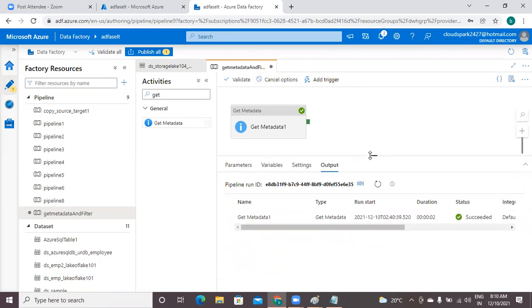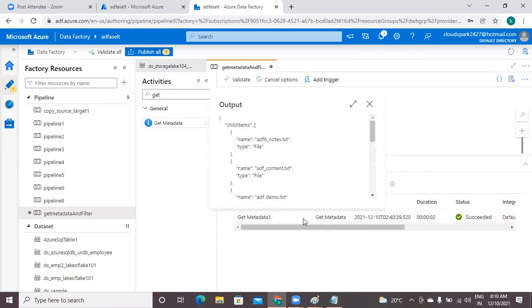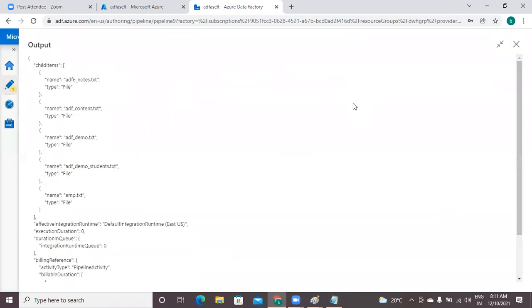Check the output here. The activity get metadata 1 is successfully completed. Check the status, please. Input is your folder. Output will be in JSON format. This output we already checked yesterday.